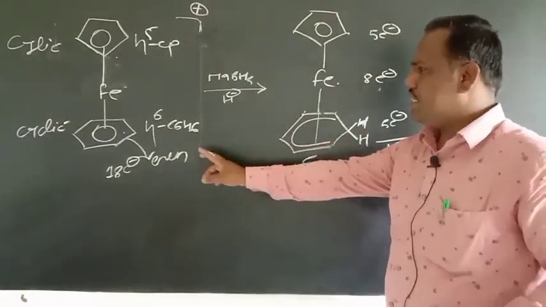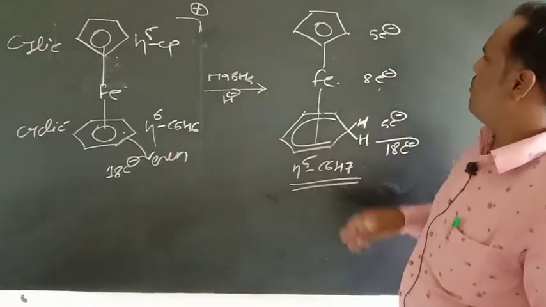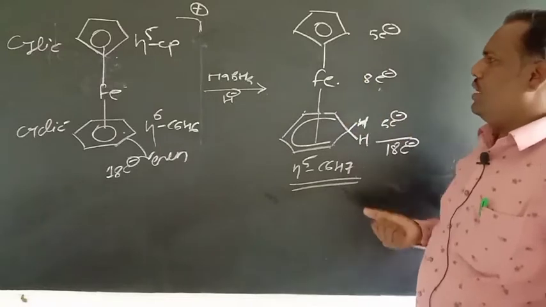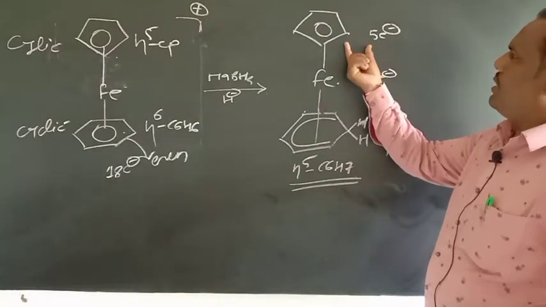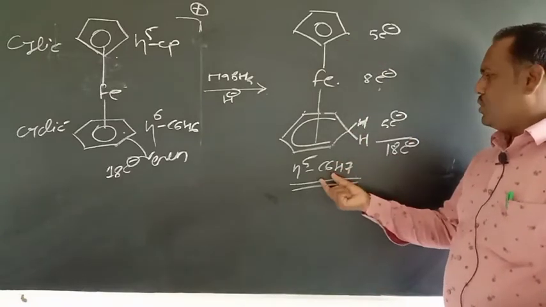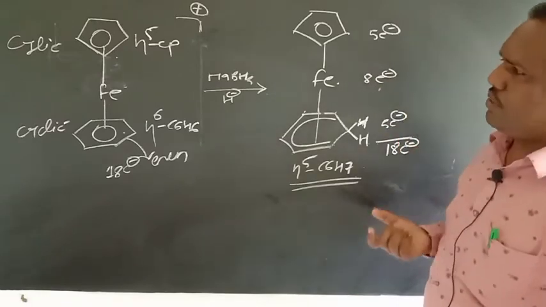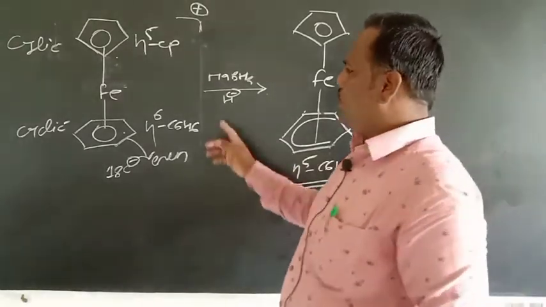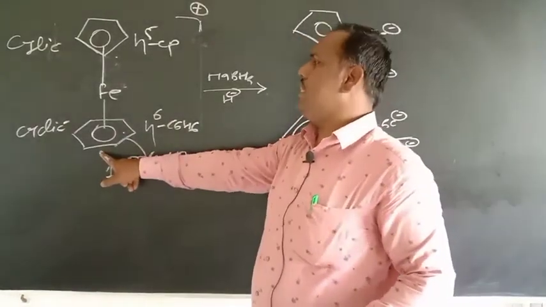So in this case the hapticity 6 is converted into hapticity 5. In the total electron count, Fe contributes 8 electrons, the cyclopentadiene contributes 5 electrons, and the changed hapticity ligand contributes 5 electrons, therefore 8 plus 10, a total of 18 electrons. So in this case the nucleophile should attack on this even cyclic polyene.